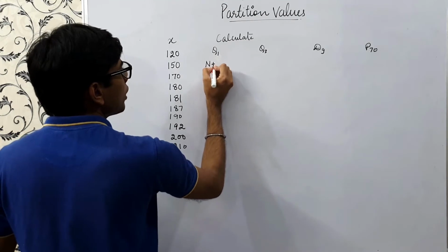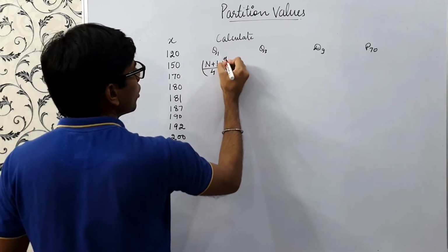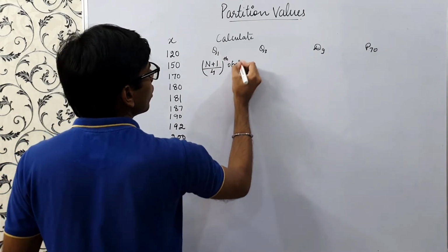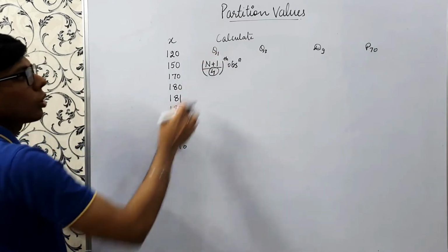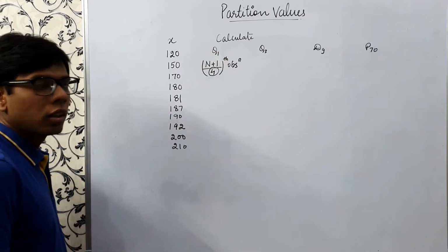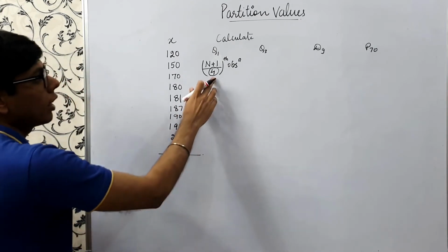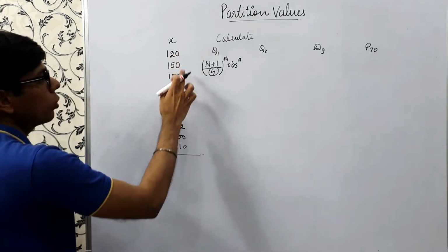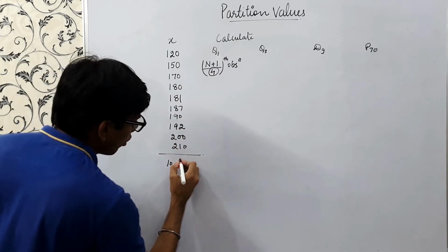is nothing but the size of the (n plus 1) by 4th observation. Why are we dividing by 4? Because quartiles divide the data set into 4 parts. If you count 1, 2, 3, 4, 5, 6, 7, 8, 9, 10, there are a total of 10 observations.